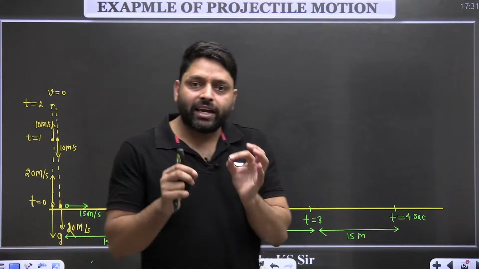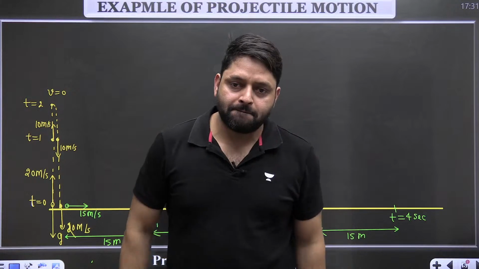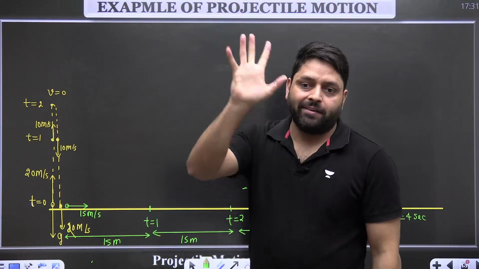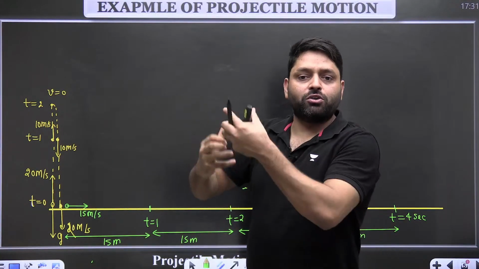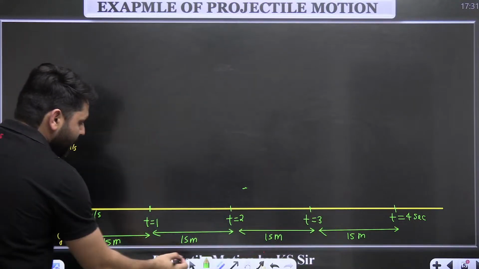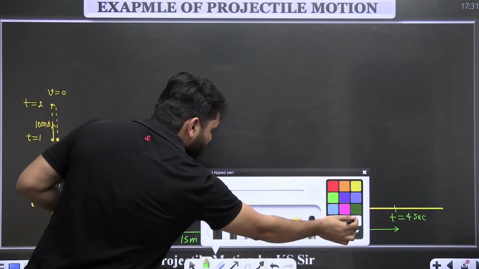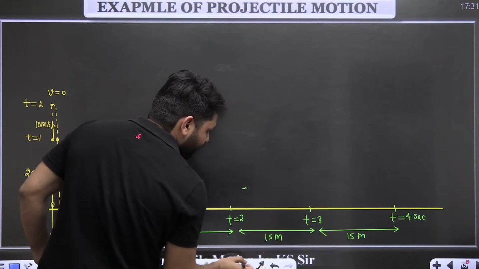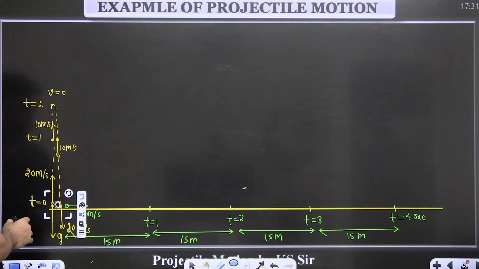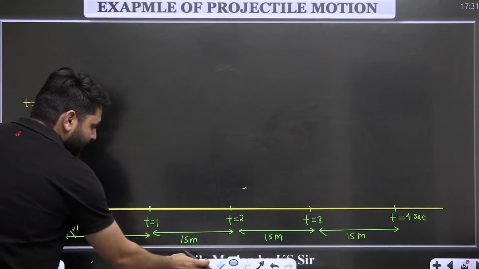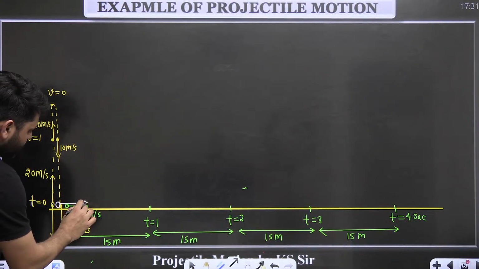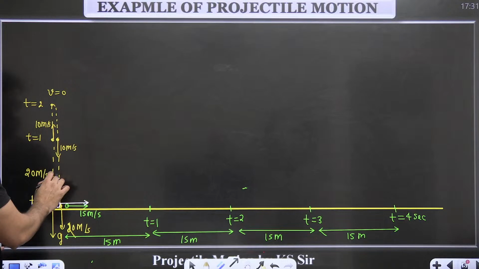What if we give these two motions to a single particle? What if we provide both the motions to only one particle? So there is a third particle which is given both the motions. Let's say there is one particle, this one, white color. This particle is given horizontal velocity 15 meter per second and vertical velocity 20 meter per second.